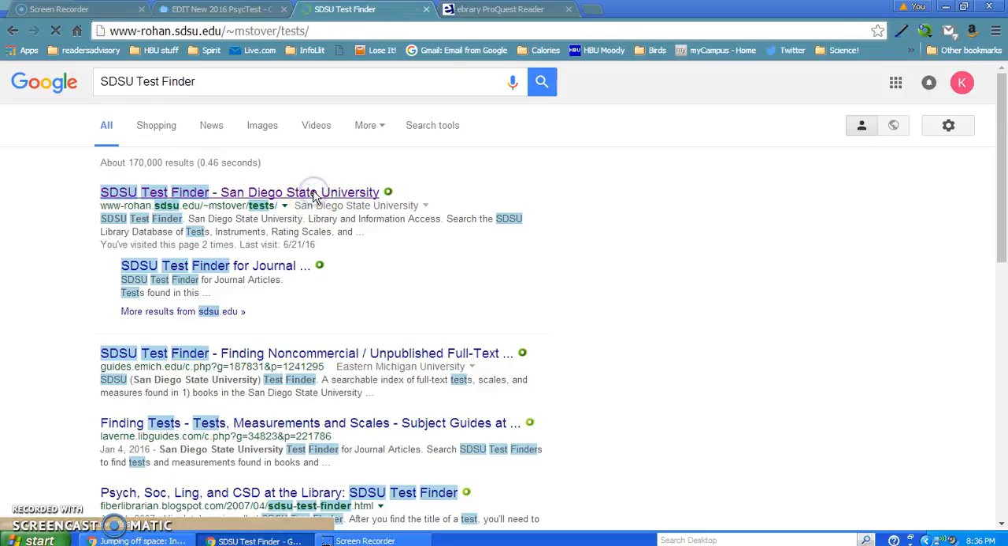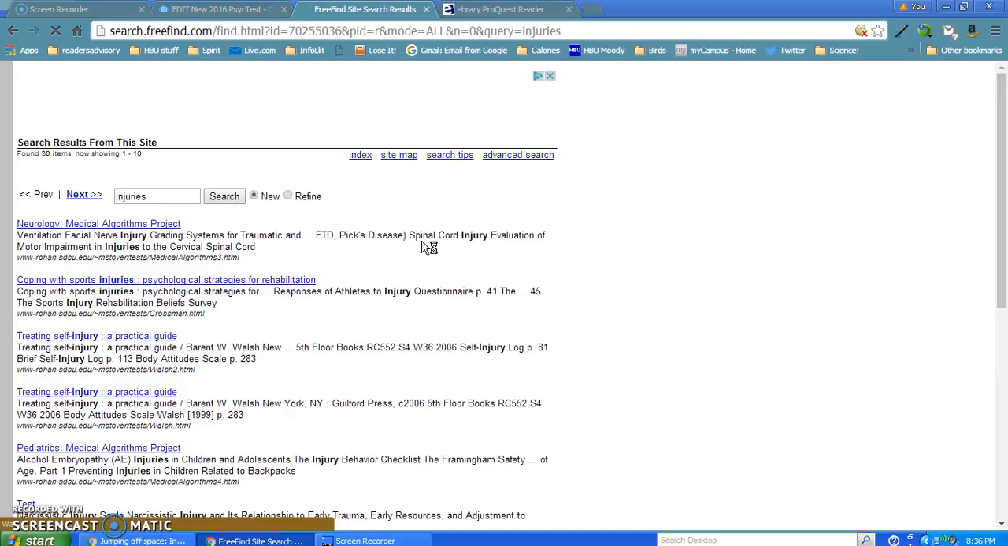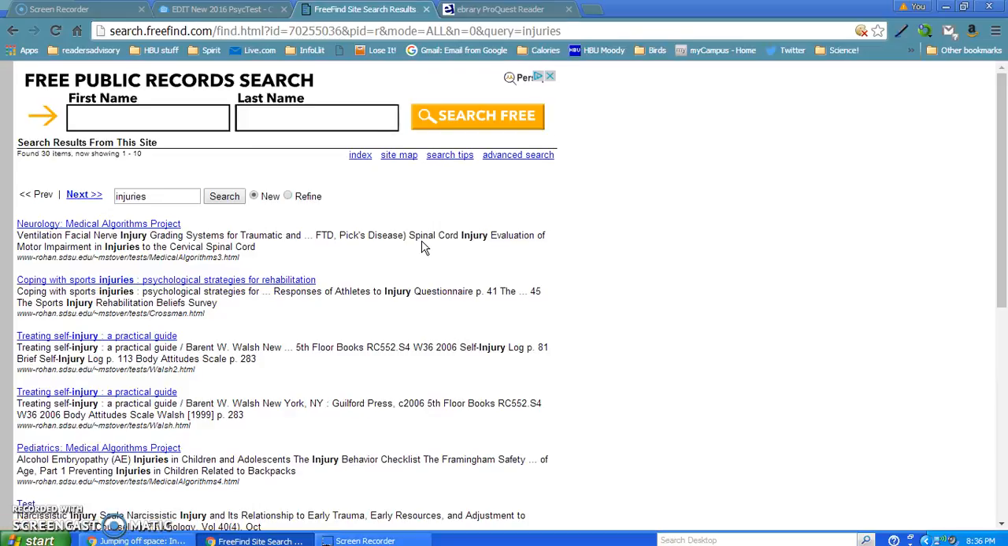Now I'm going to go in and run just some keyword searches for some more tests, or we call these instruments. As you can see, it says test instruments, rating scales, measures. I'm going to go in here and I'm just going to type in the word injuries. And the one I'm interested in is the second one, coping with sports injuries.